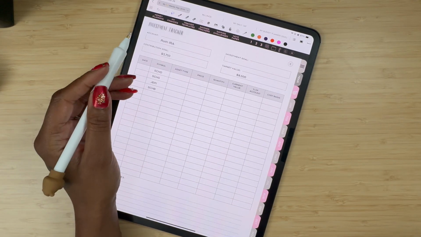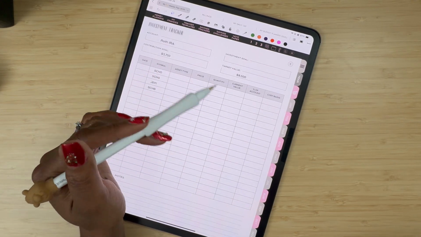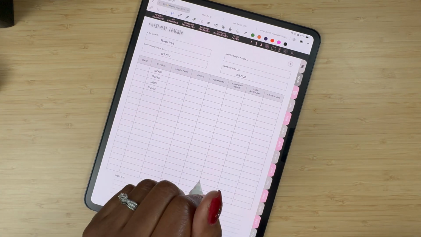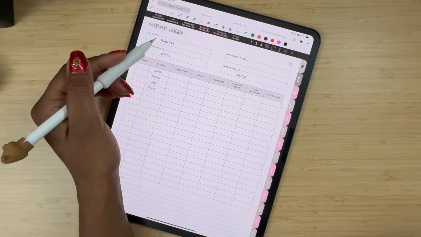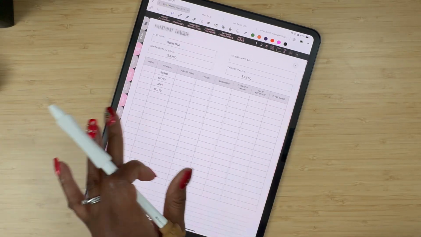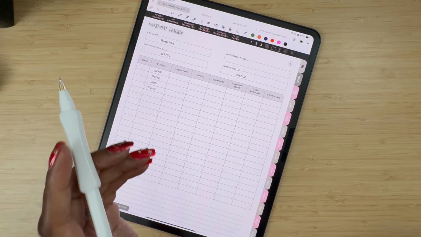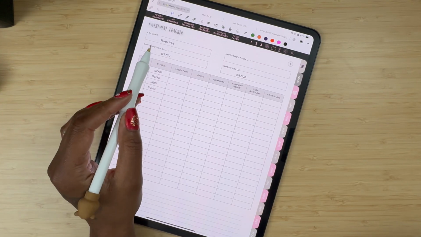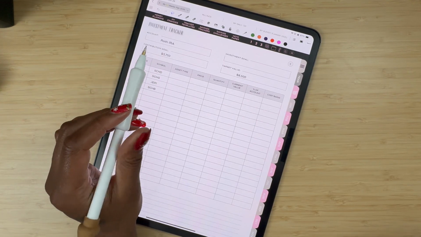So this is for my Roth, and you can definitely duplicate these pages to create as many pages as you need for how many accounts you have with different brokerages. So this is for my Roth. I need to duplicate one for the his and hers, but this is my contribution goal that I want to contribute for the year of 2026.